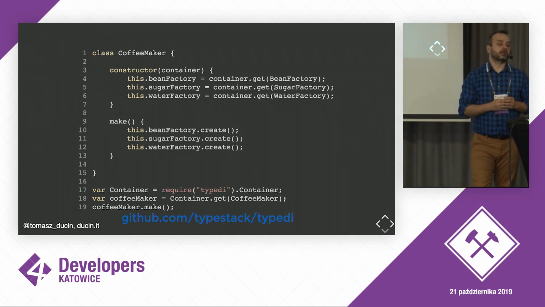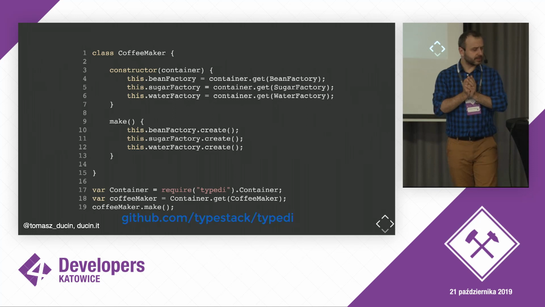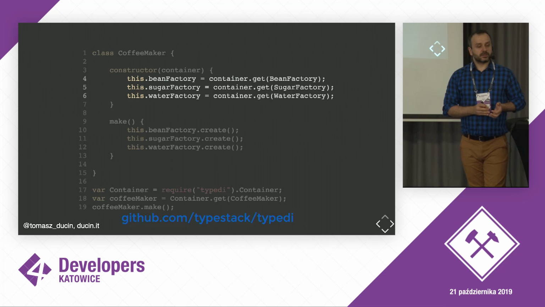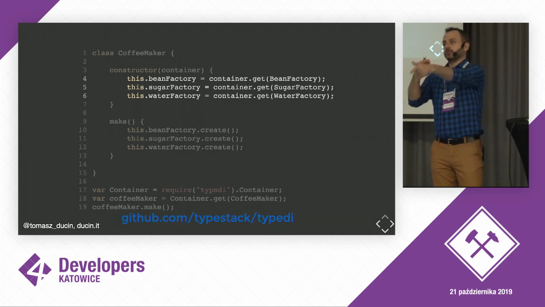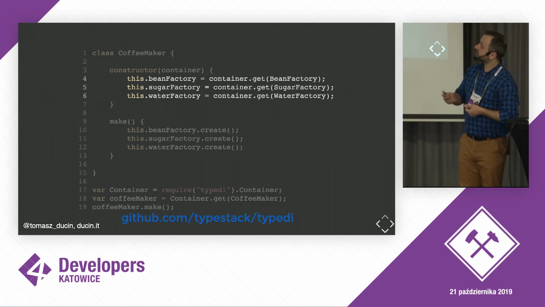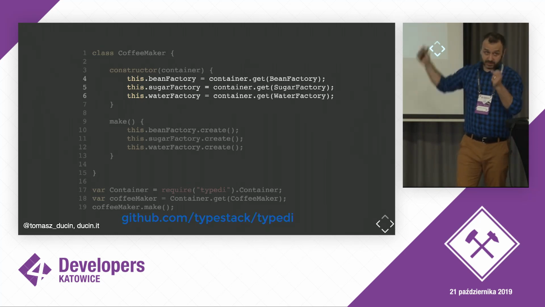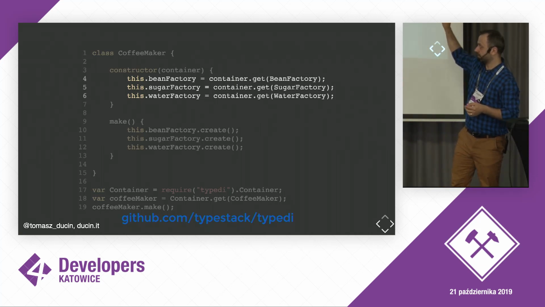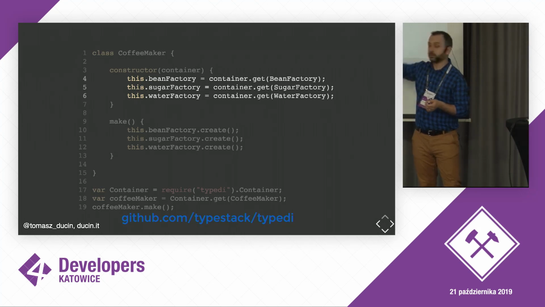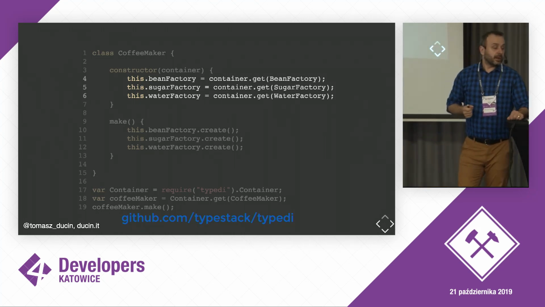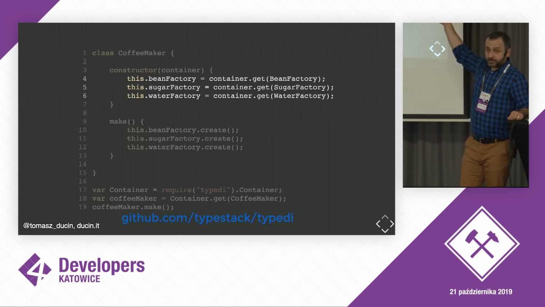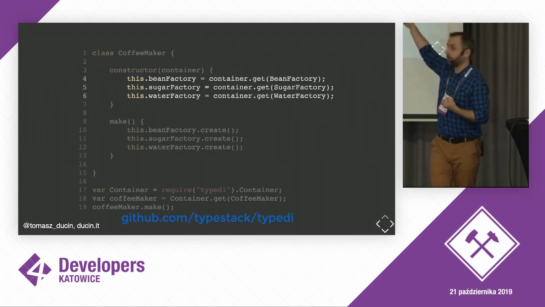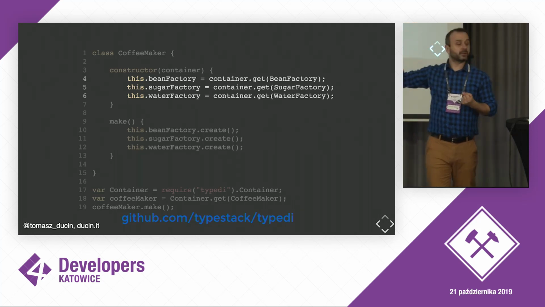This library is called TypeDI, and I would like us to concentrate on these three lines of code. Dependency injection is not only confused with inversion of control, like thinking that this is the same, but it's also confused with the pattern that we see here. This is not dependency injection, because basically we can see that this coffee maker, by the way, this is a snippet of code that is available in the README on this site here, has dependencies that are not injected into the class, but pulled from what is called the container, right?